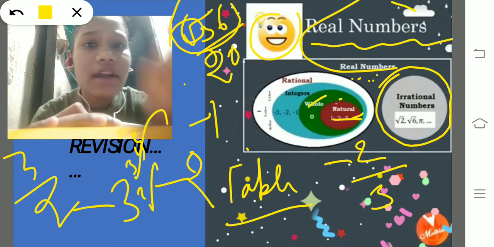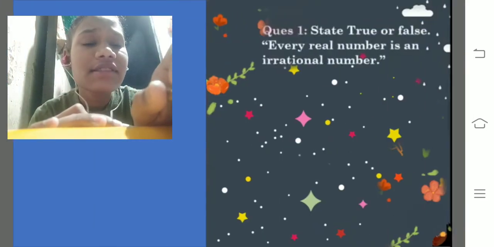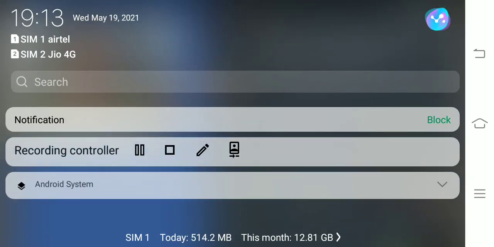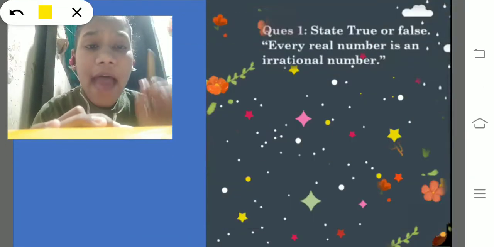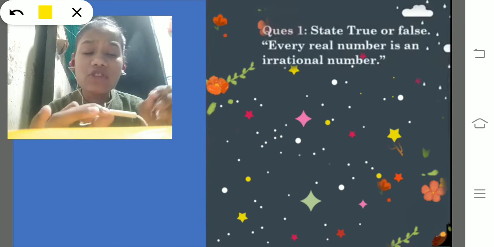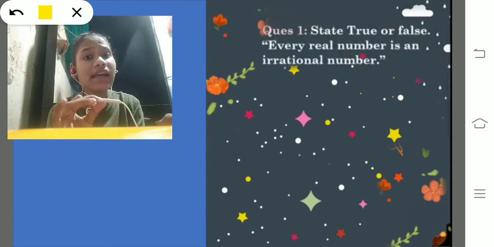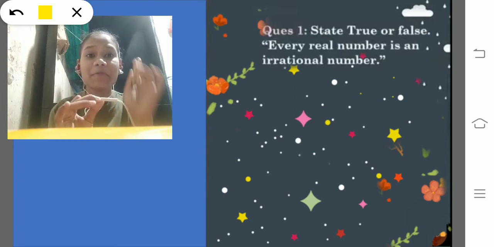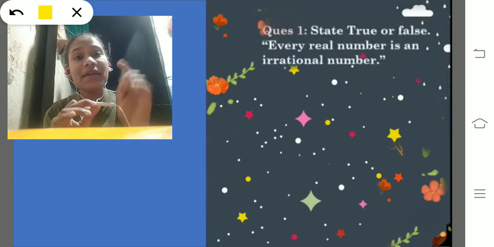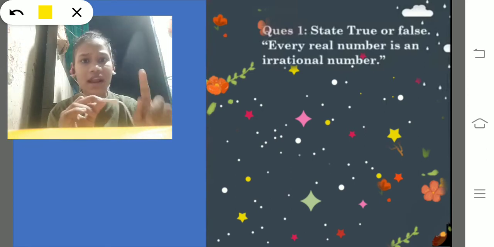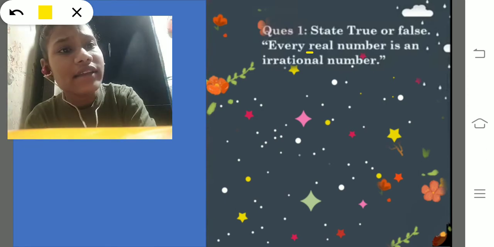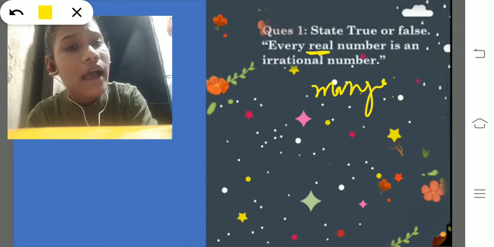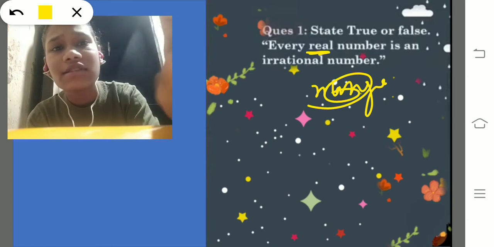Now let's move to the next thing, a question for you: state true or false. Every real number is an irrational number. They are not saying that every irrational number is a real number. They are saying every real number is an irrational number. Real number is the king. Such as, every mango, let's take this example.